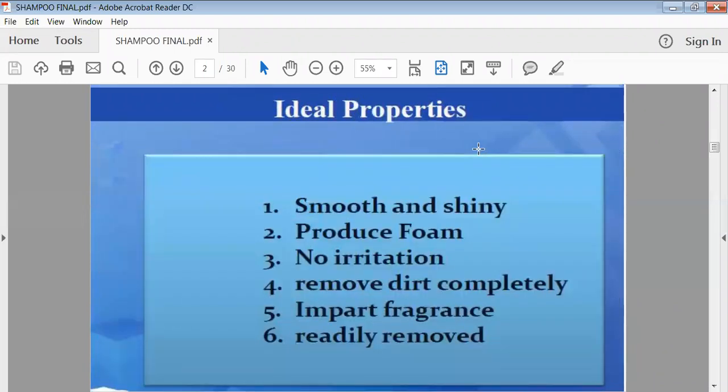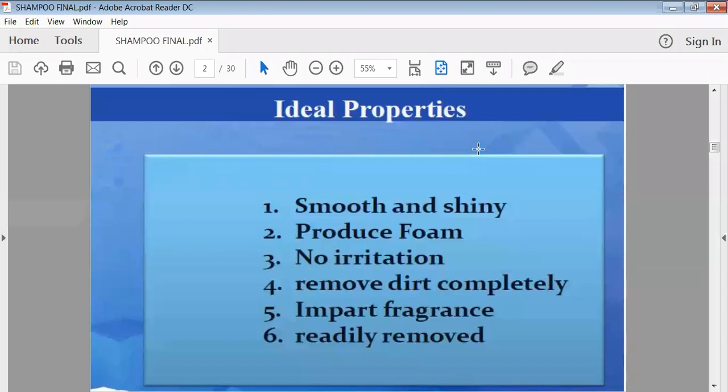The ideal properties of shampoo. Shampoo should impart smooth and shiny structure to your hair, as well as it should produce foam. Actually, there is no requirement of such foam, but for the satisfaction of the users, there should be production of foam. So for that purpose, we add a foaming agent.